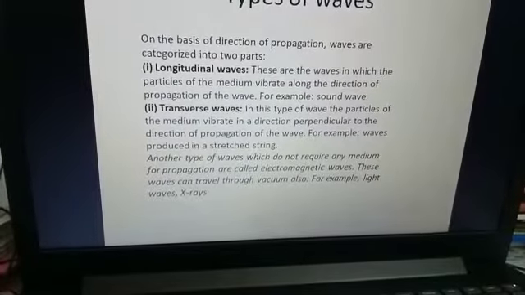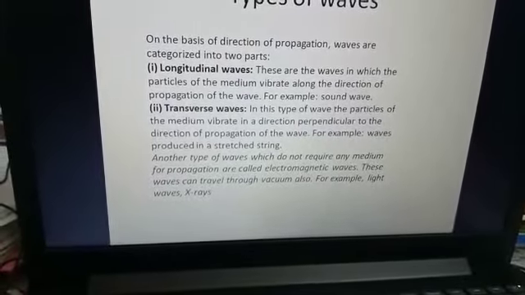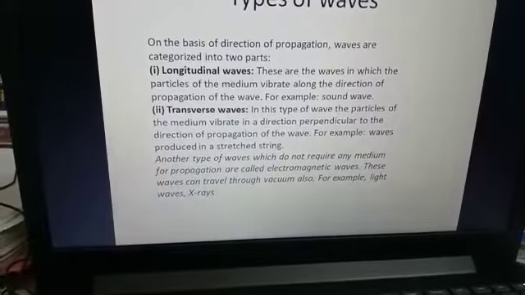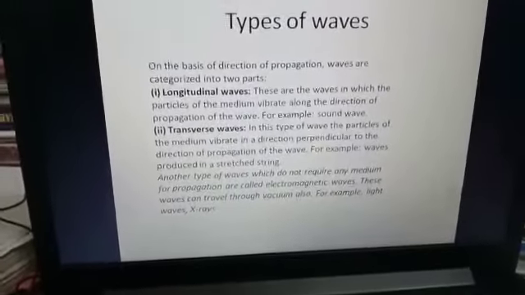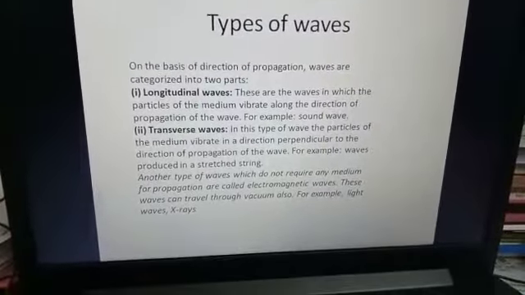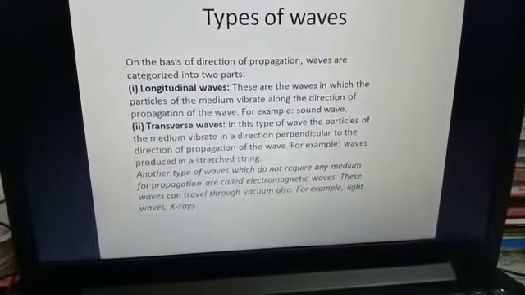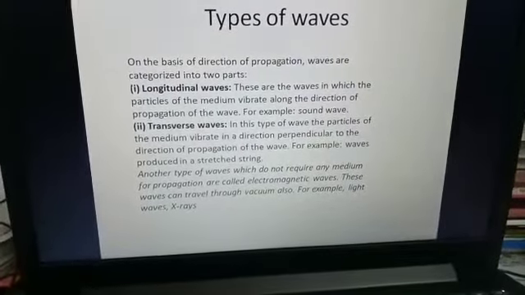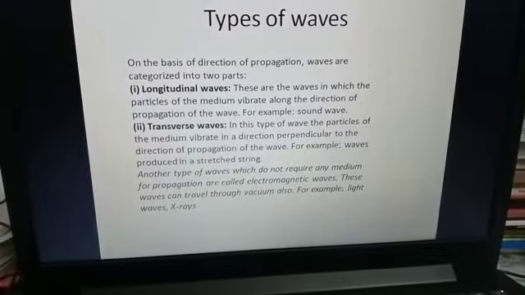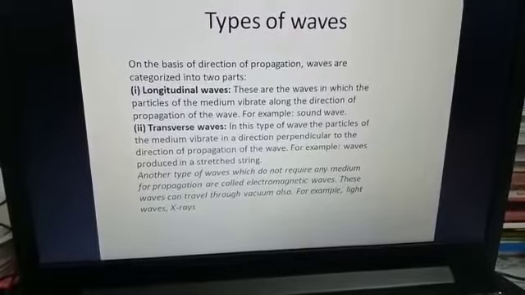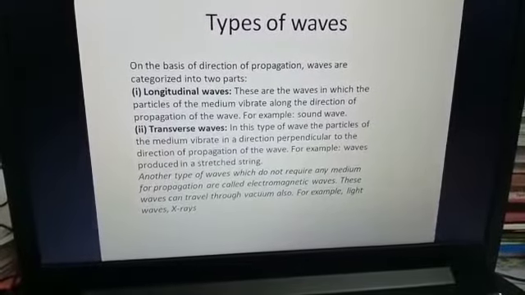Now, sound waves are longitudinal waves. I have already told you in the previous video that sound waves are longitudinal waves. There are two types of waves, longitudinal and transverse. On the basis of direction of propagation, waves are categorized into two types, longitudinal and transverse.